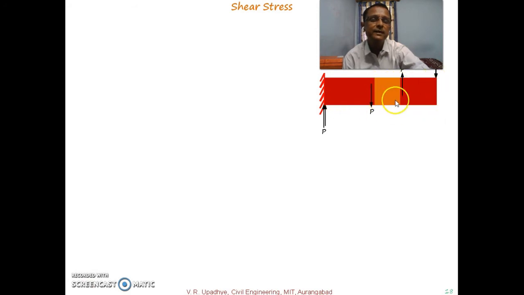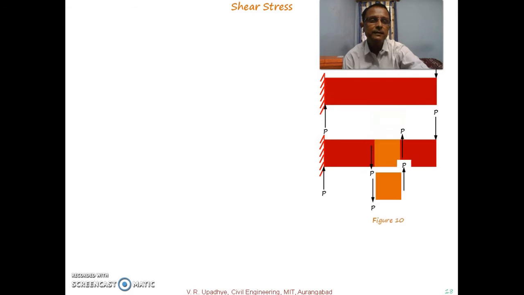For equilibrium inside, you need some force over here. Say if I'm considering this segment, then I will be having this as external force P and this as internal force P. Similarly, if I am considering this segment, this is reactive force P and internally I must have force P, so that summation of forces in y direction will become 0.